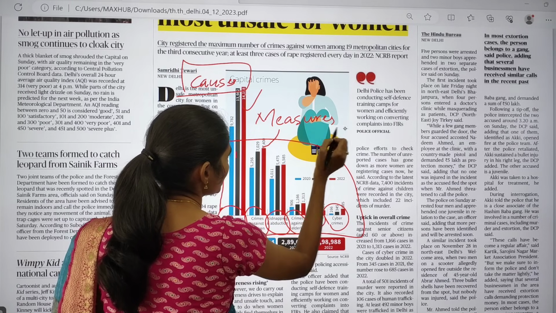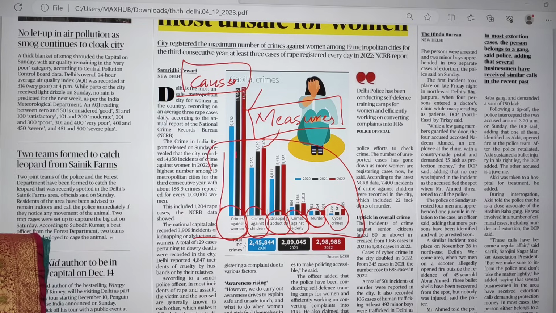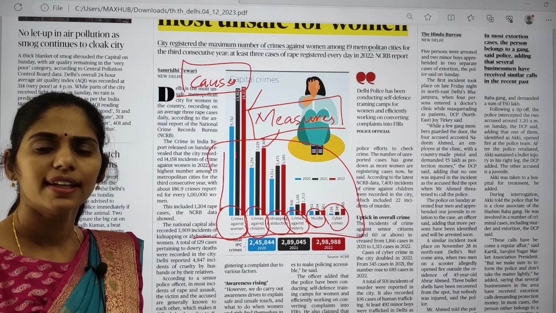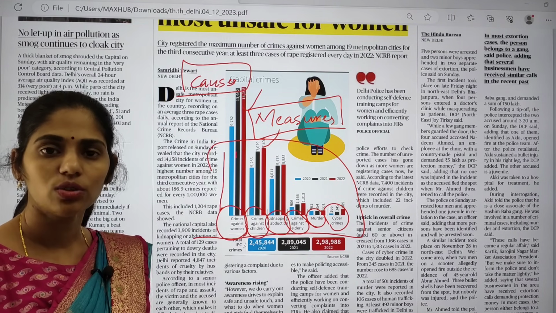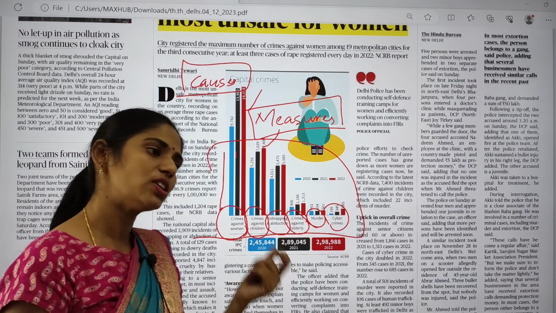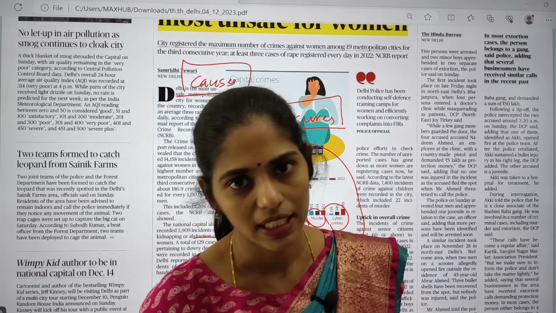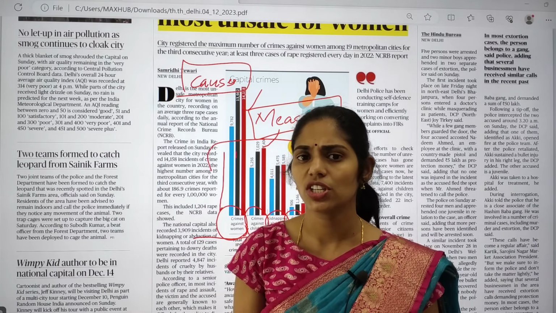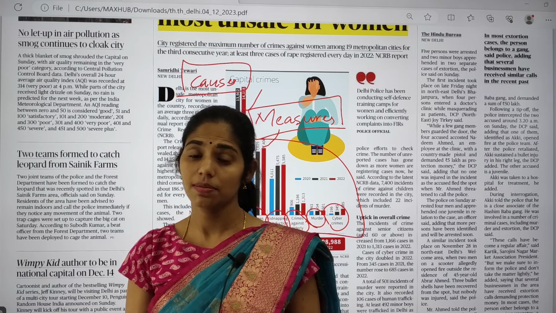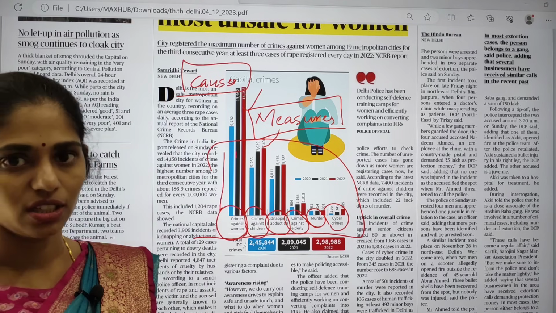I will give you one scenario: if you are the commissioner of Delhi, what steps are you going to take to ensure the safety of women? Or, if you are staying in Delhi, whether male or female, what measures are already going on? What steps have been taken by the government to ensure the safety of women?